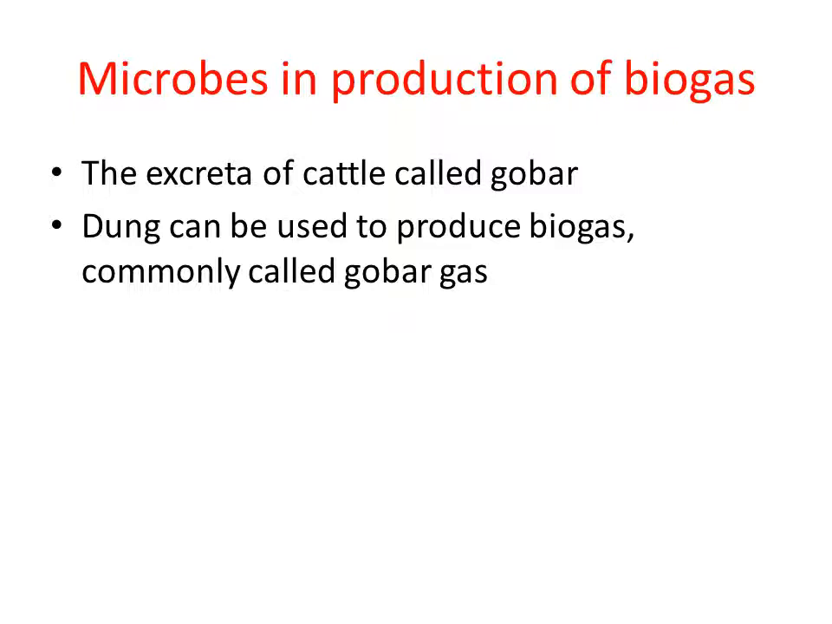The excreta of cattle, that means the cow dung, is called gobar because it consists of methanogen bacteria, right? When the cow dung is used to produce biogas, the resultant biogas is also called gobar gas because it is produced from the cow dung, right? So let us now discuss how the biogas is produced by using cow dung.